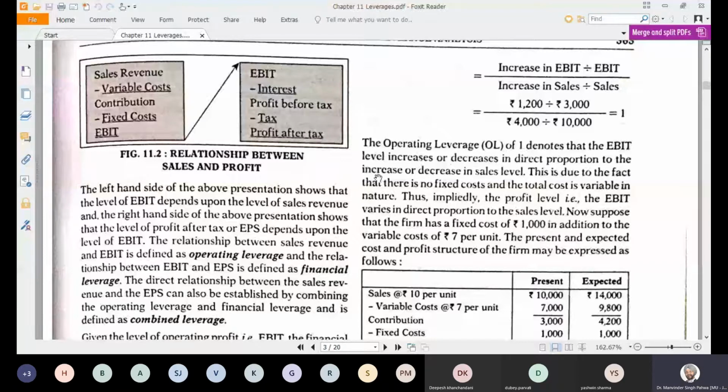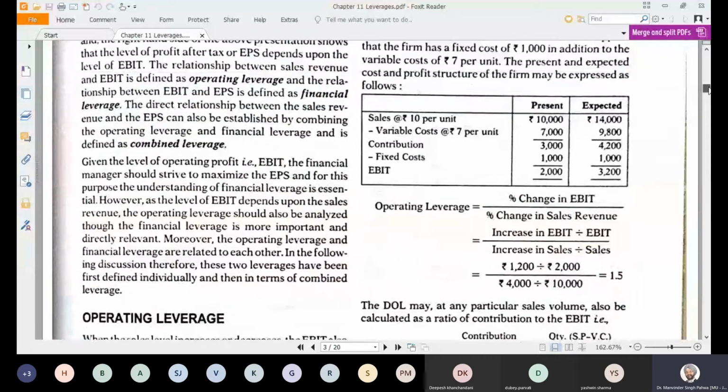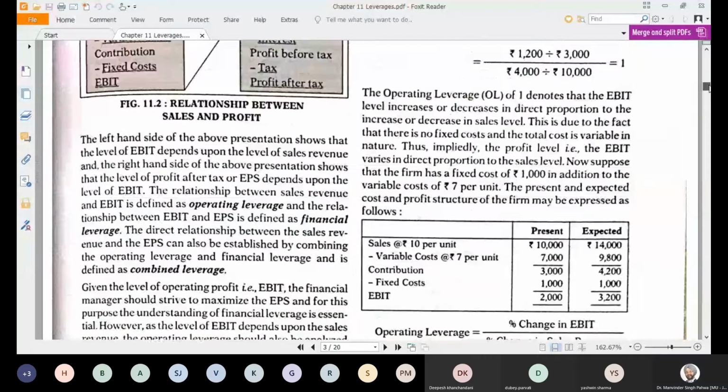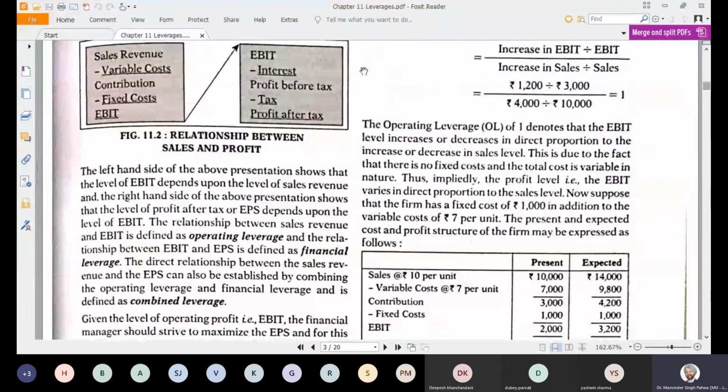So there are two things which we have seen, and the combined effect can be seen as combined leverages. Given the level of operating profit, that is the EBIT, the financial manager should strive to maximize the EPS. So here, if you are maximizing the EPS, or you can say profit after tax, there has to be some leverage which you have to take out of the interest. Let us study in detail about the operating leverage.